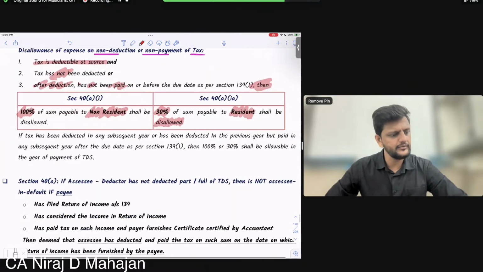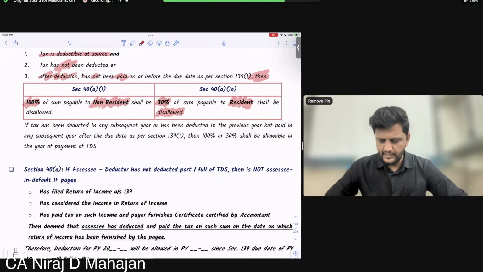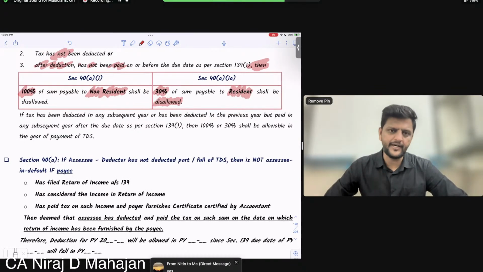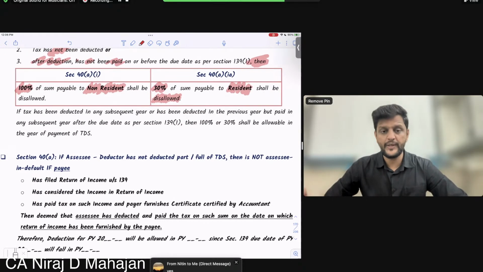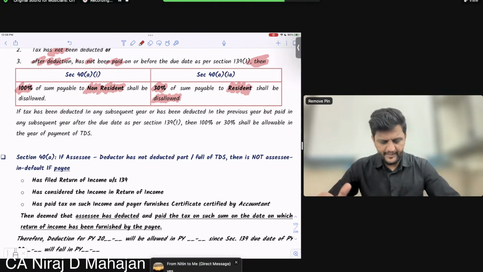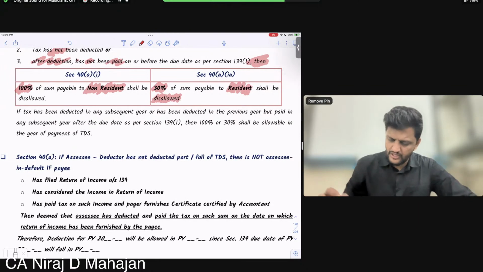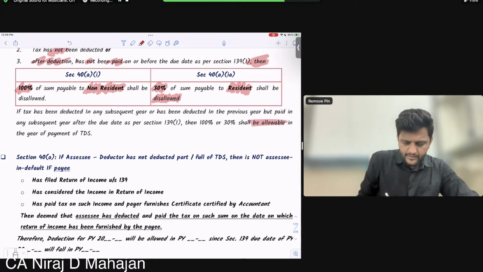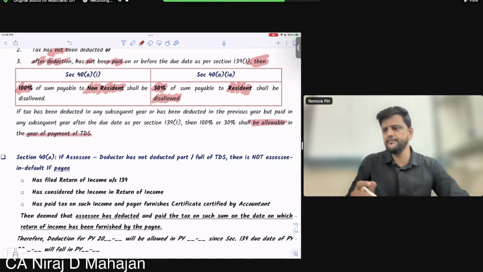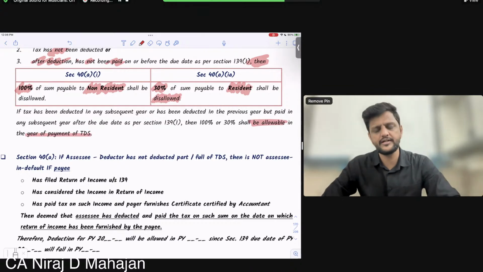Should I go ahead, everybody? Say the last line. If tax has been deducted in any subsequent year, or has been deducted in the previous year but paid in any subsequent year after the ROI due date, then 100% or 30% shall be allowable in the year of payment of TDS. I'll give you 1 more minute, 2 more minutes. So read the sentence again.